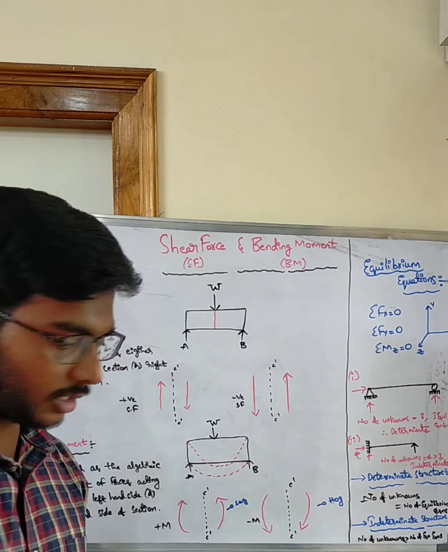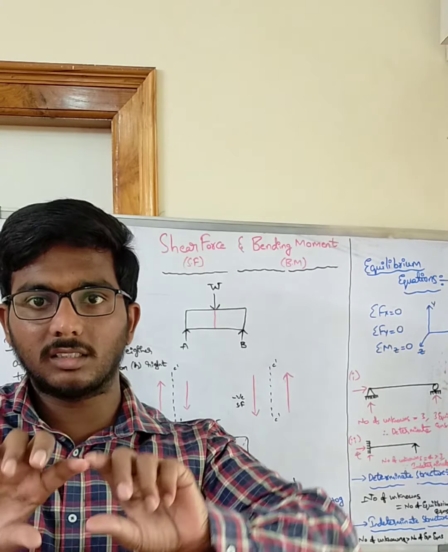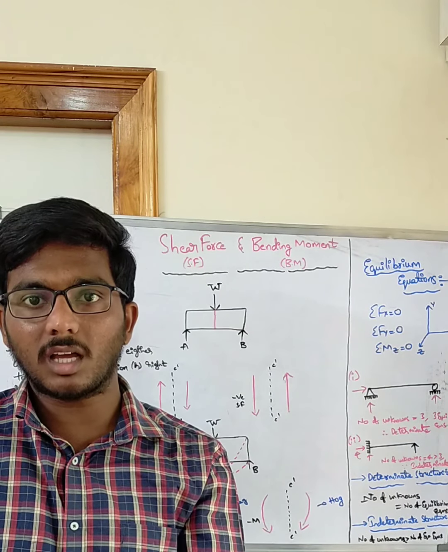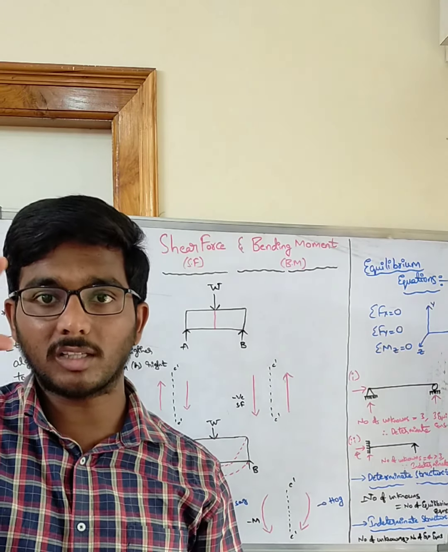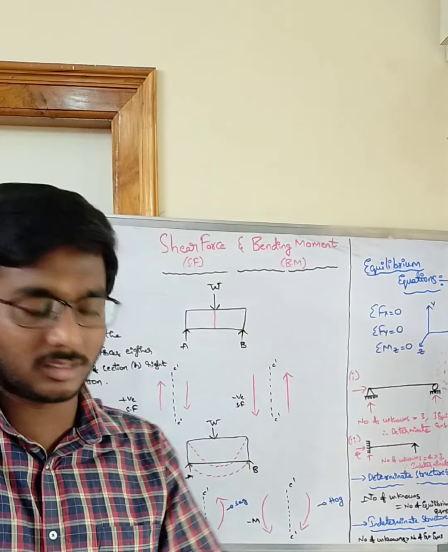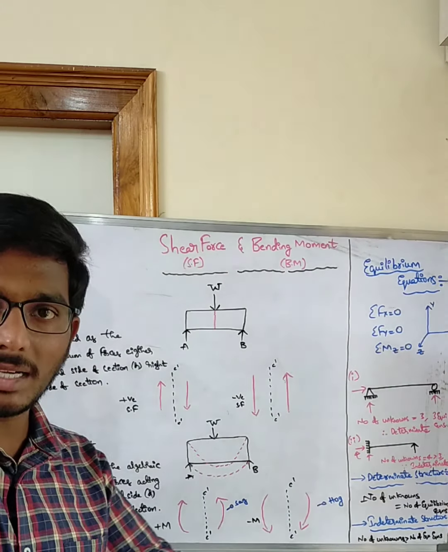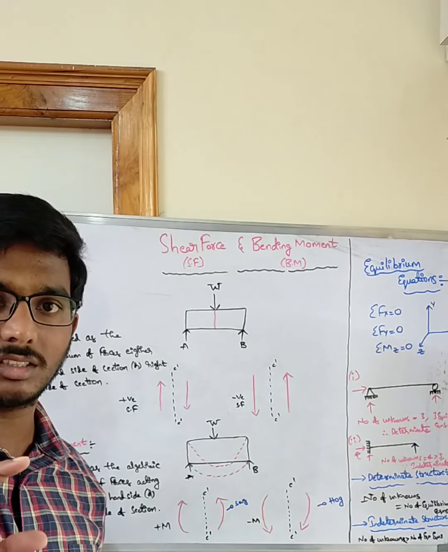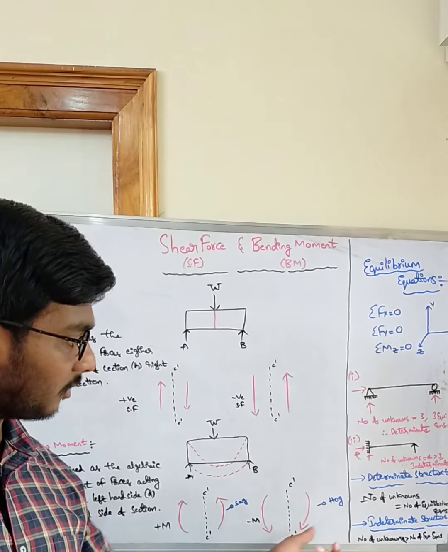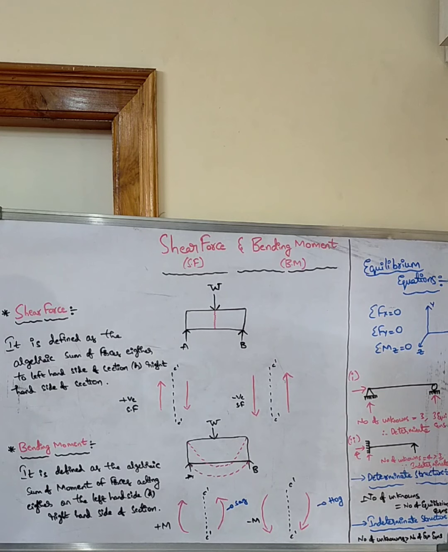And hogging moment. Hogging moment means the beam is bending like this. That means the beam will deform in the upward direction. There will be deflection in the upward direction. In the sagging moment, there will be deflection in the downward direction. Due to this hogging moment, the beam bends upwards. So hogging moment we will take as negative and the sagging moment we will take as positive.